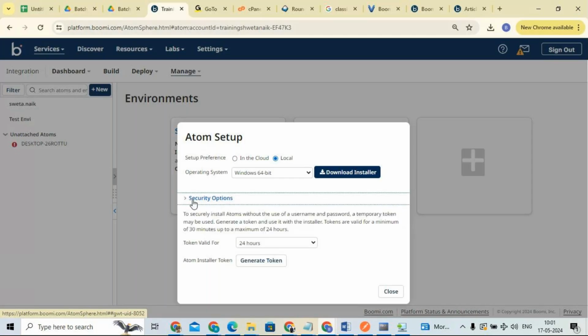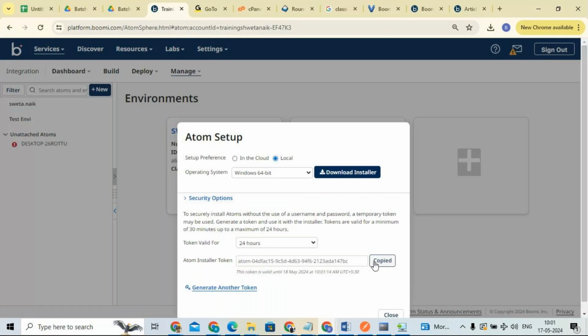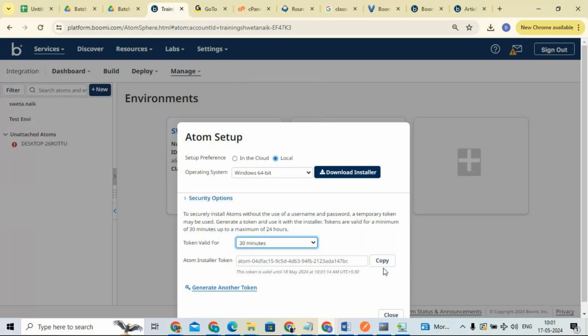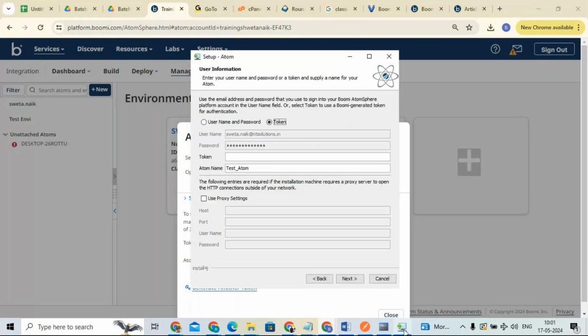Here you have the security options. You can generate the token and copy it, and it is valid only for a particular time period. For example, if you give 30 minutes, after that it will expire. You can copy this token, go here, and paste the token like this.